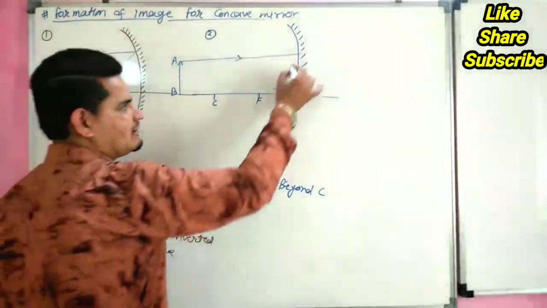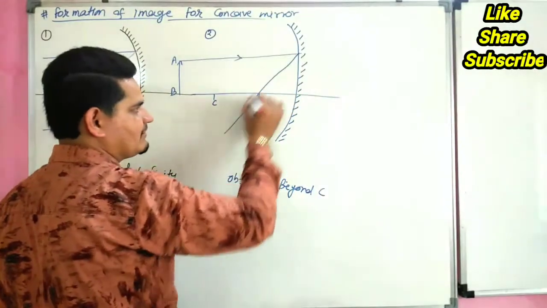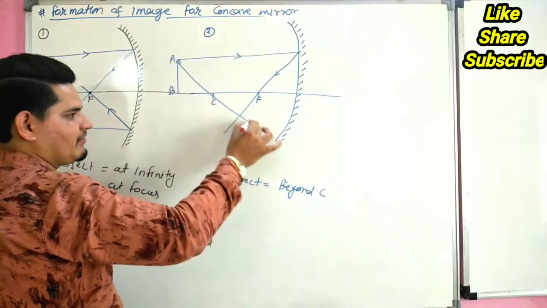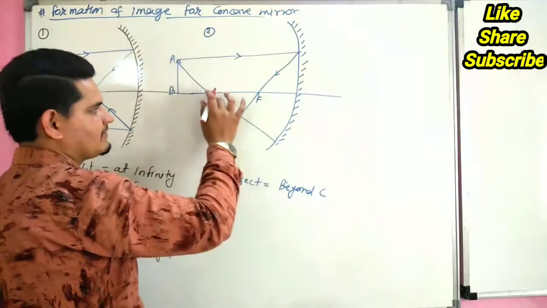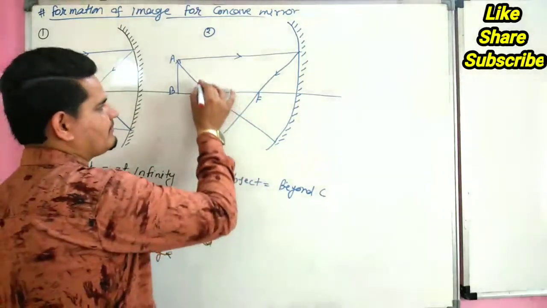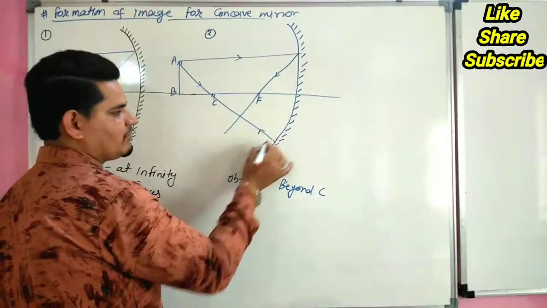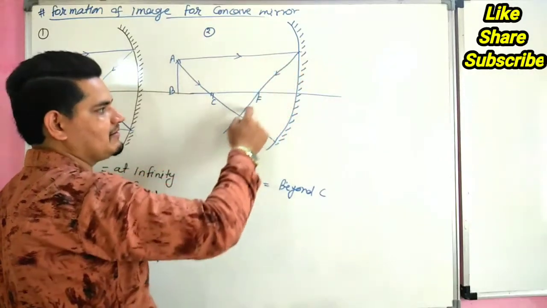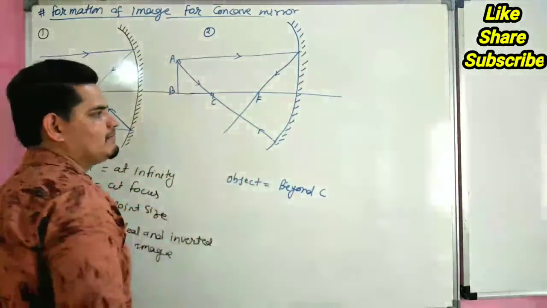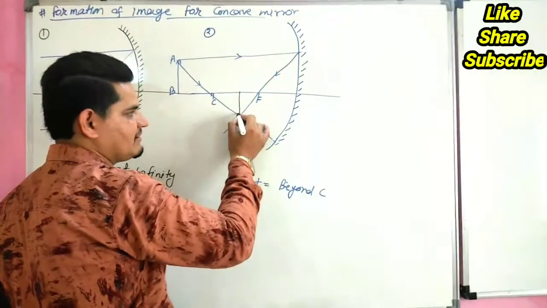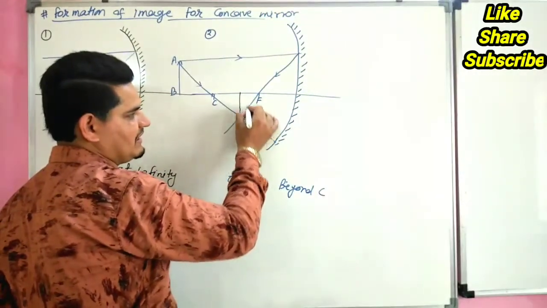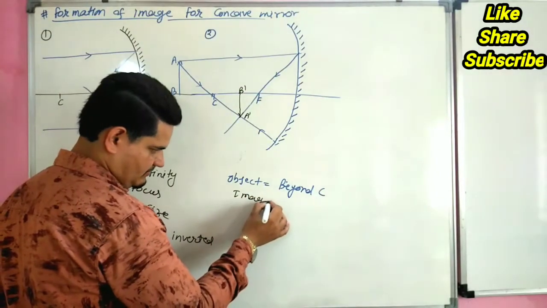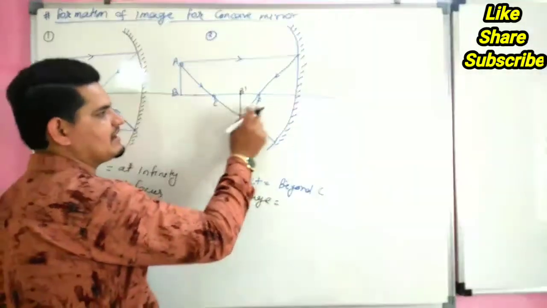principal axis, it passes through focus, and if a line comes from center of curvature, it again passes from center of curvature. So both the rays, this ray after reflection and this ray after reflection, meet here. This ray meets here. This is called image A dash B dash. So image forms between C and F.